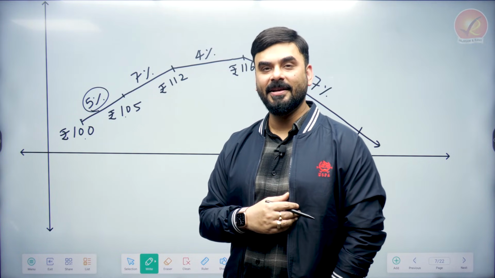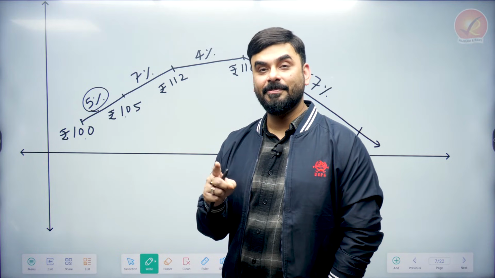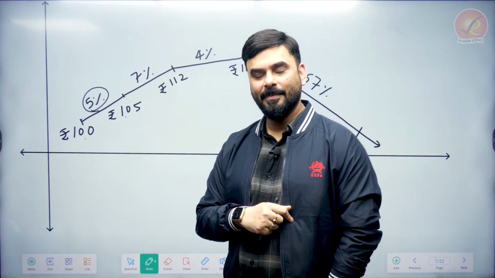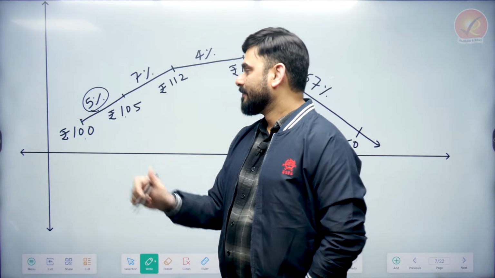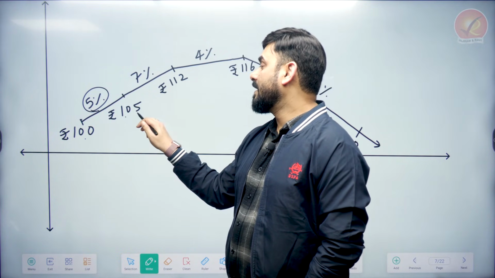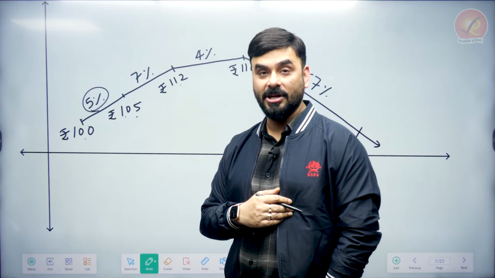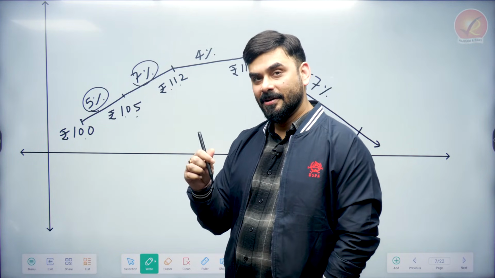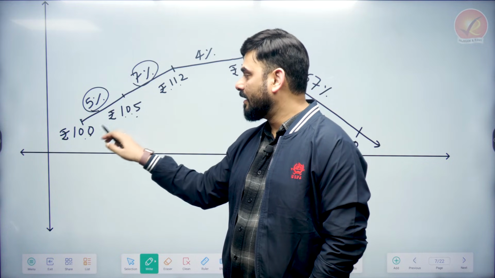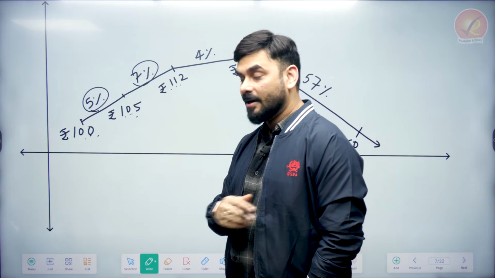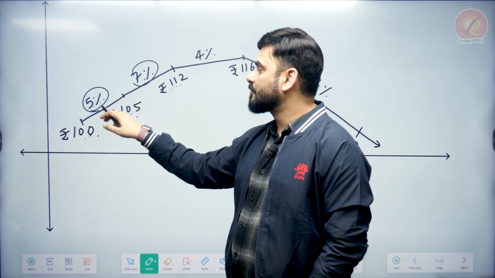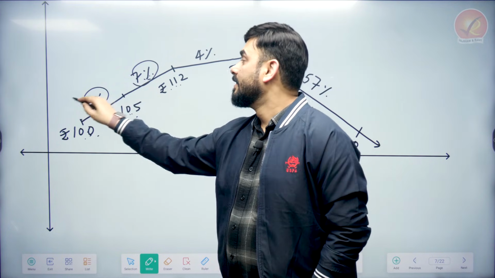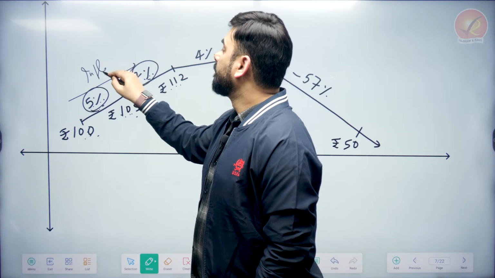Because what is technically the meaning of inflation? When there is a rise in price of multiple goods and services in the economy. But here only the price of the pen is rising. But let us call it inflation. 5%. Now the price of the pen from 105 becomes 112. If you check the percentage, it will be a 7% jump. So whenever the price of the pen rises in this way, 100 becomes 105, 105 becomes 112, you see the rate of change of price is also increasing. Earlier the price was changing at 5%, now the price is changing at 7%. This part is called inflation.